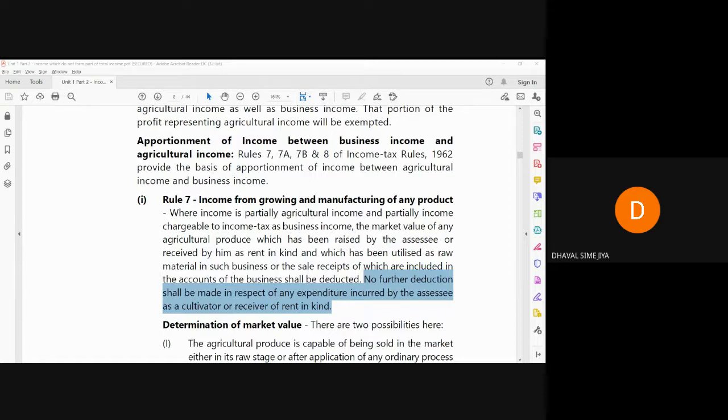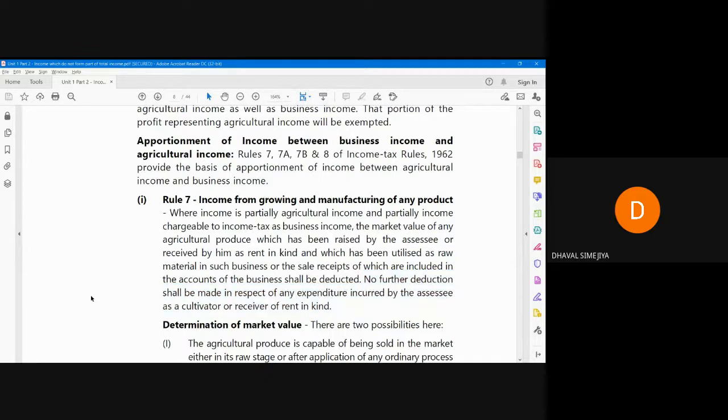Now I further process jaggery and manufacture sugar. Now this process will be partly agricultural income, partly non-agricultural income. Sugar manufacturing, processing of sugar, is not agricultural income. So how will it be differentiated? That is what is given in Rule 7.